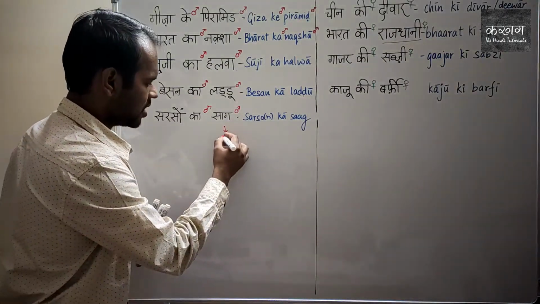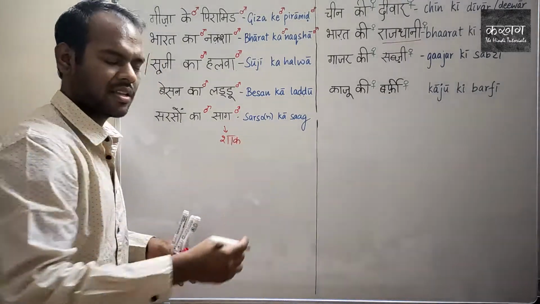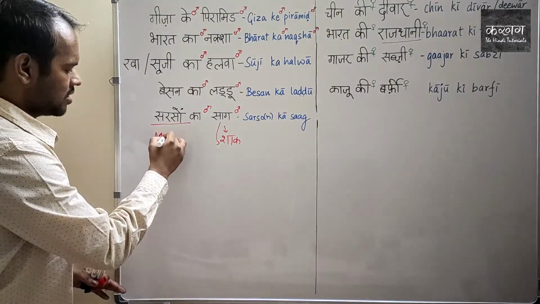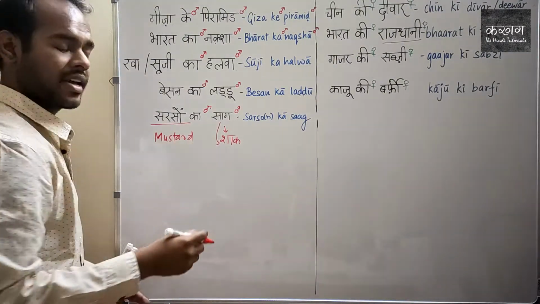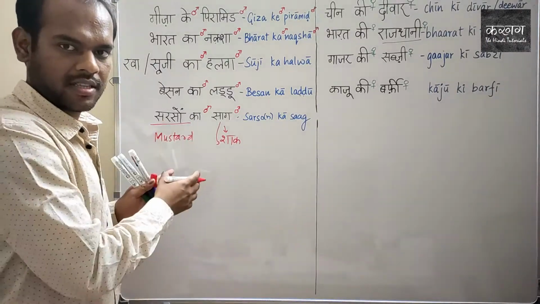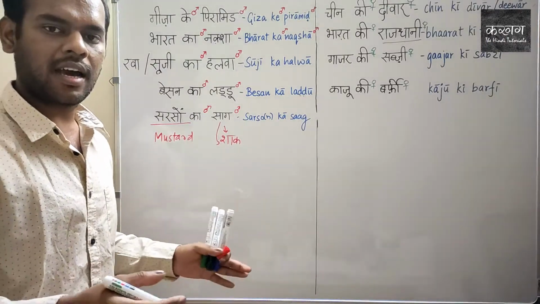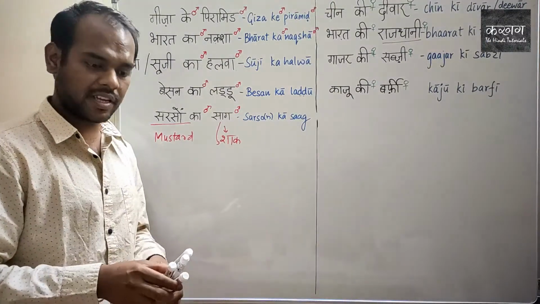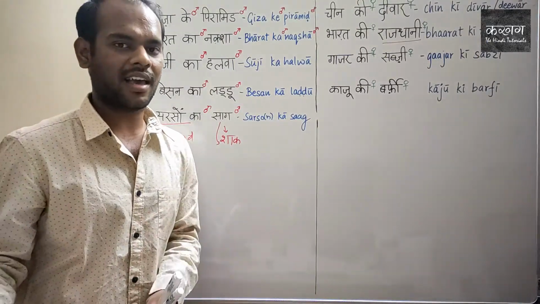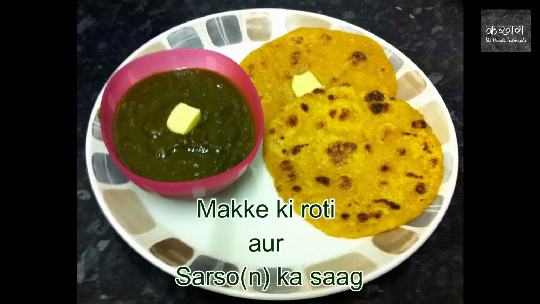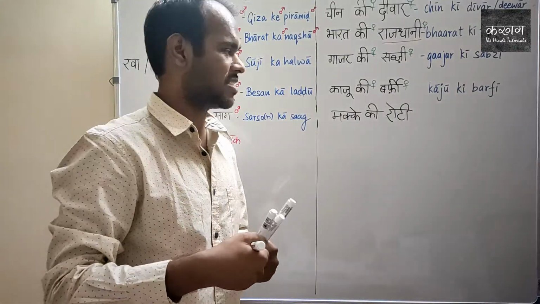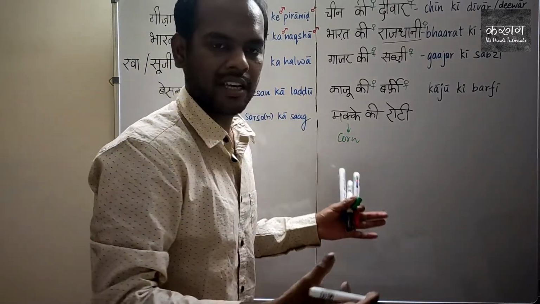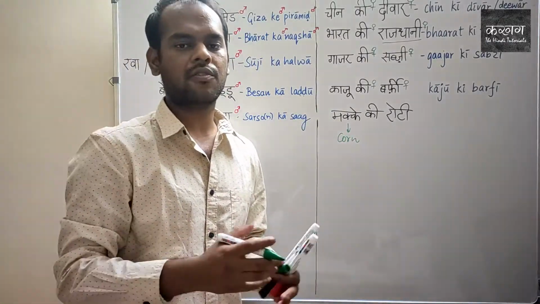Saag comes from the word shak, which means vegetables in Sanskrit, and sarson is mustard. So what we do is collect the leaves of mustard and the leaves of some more plants, and we cut them together and we cook them. So sarson ka saag is very much popular with makke ki roti. Roti is chapati, also known as chapati, and makka is corn. So makke ki roti is nothing but chapati made of corn flour.